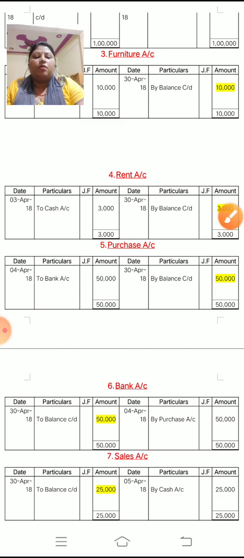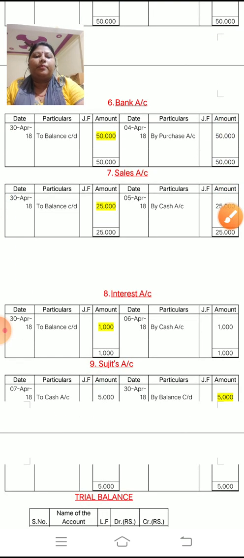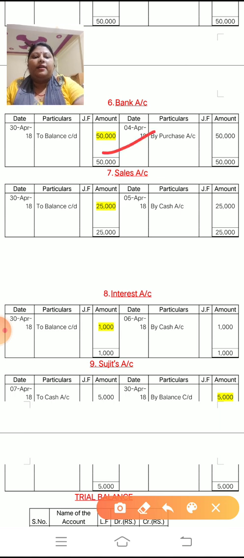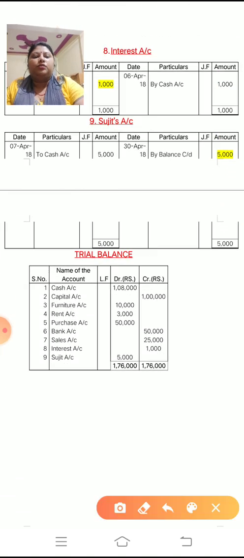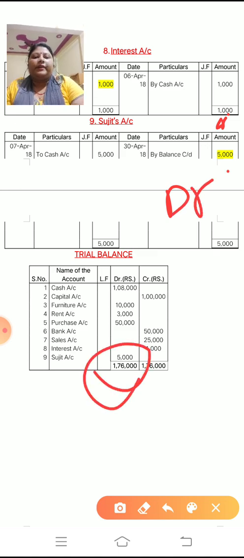Okay. Now check the other three: bank, sales, interest, debit side. So you have to post on credit side. Okay. Now next is Sujit. Sujit answer is on credit side. So you have to post on debit side. So you can see here debit side.